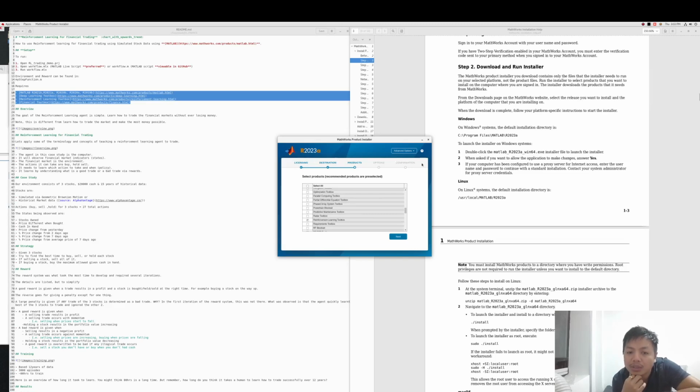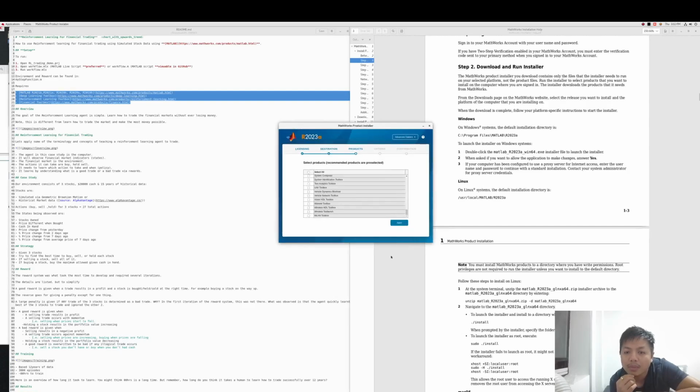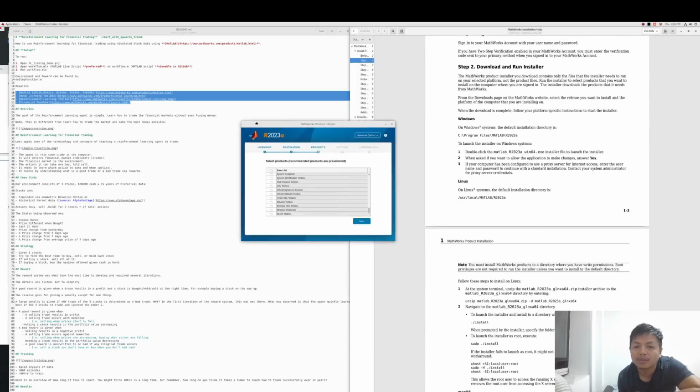Reinforcement Learning Toolbox. Yep, I think that's all. Select.